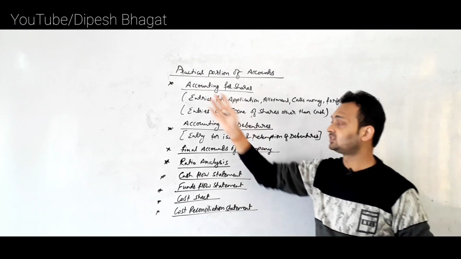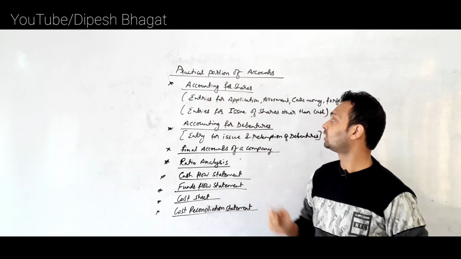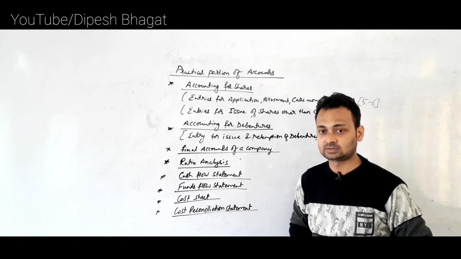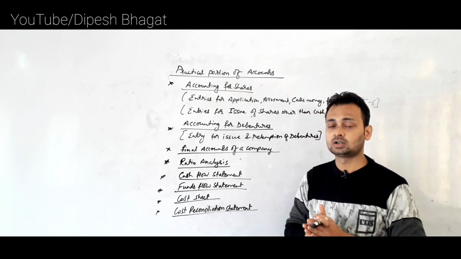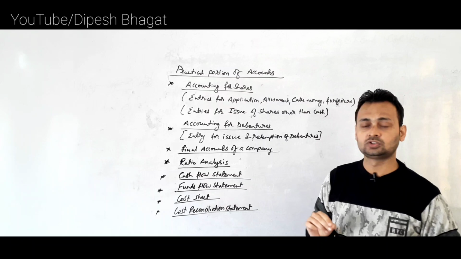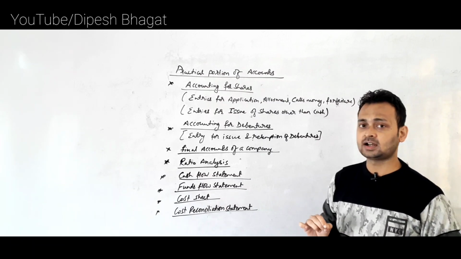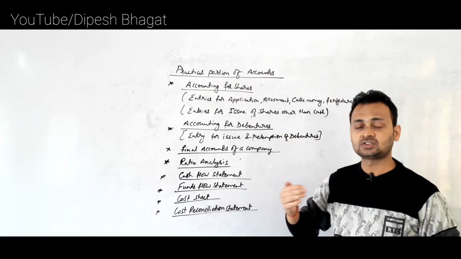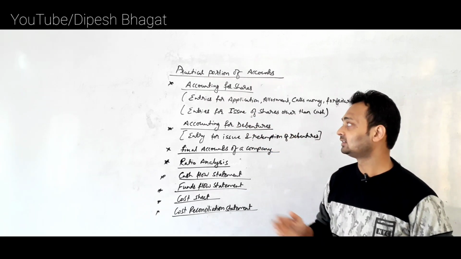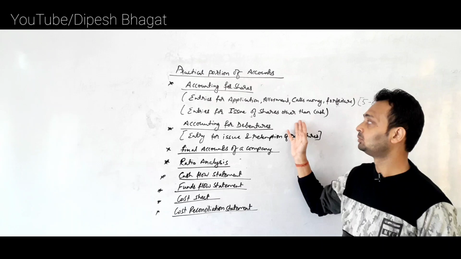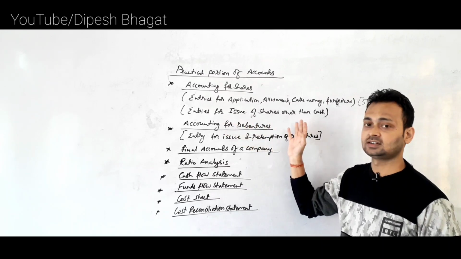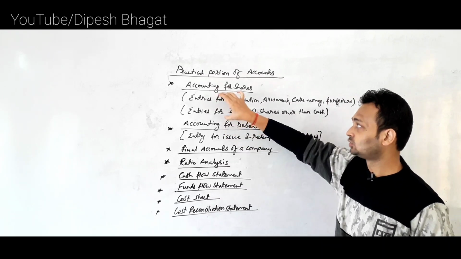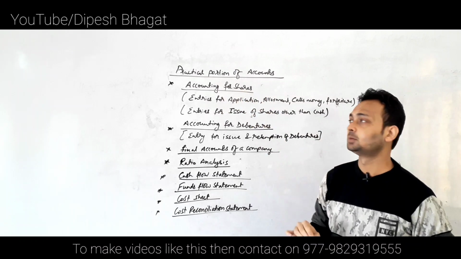Similarly, from the same chapter there is entry for issue of shares for other than cash. In this part the question will be only for 2 to 3 marks, and what you will be asked is how shares are issued for the purchase of a business. So a 2 marks type of question will come from entries for issue of shares other than cash. Clear? So these are the 2 probable topics that are going to come from shares.